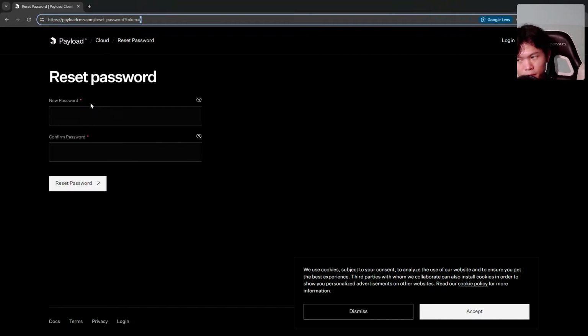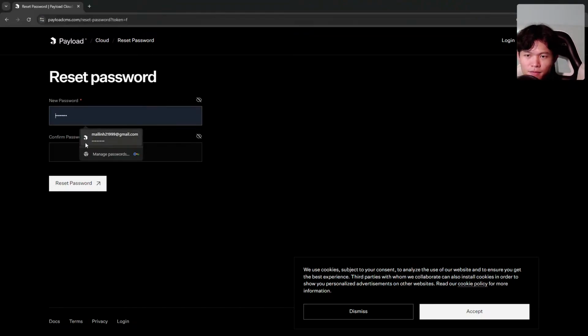Okay, it's interesting. Maybe we could do something similar, right? We can redirect them to the page with the token, but we're not going to verify it yet. And then they have to do this process to verify the token. Is it a security concern? Do we have to care about this kind of thing?